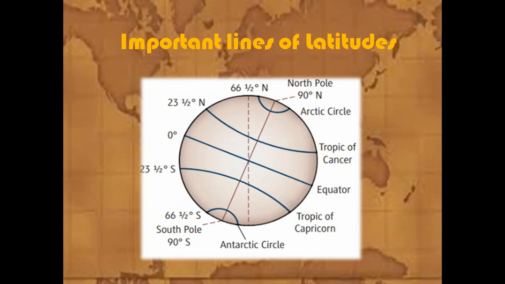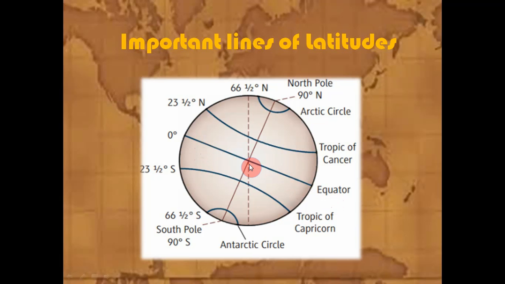See here, these are some important lines of latitudes. This is the longest line, known as equator, the longest latitude.